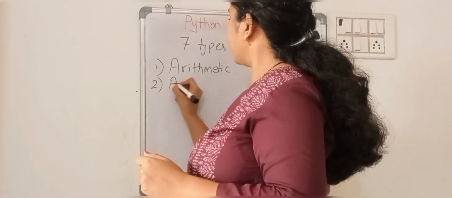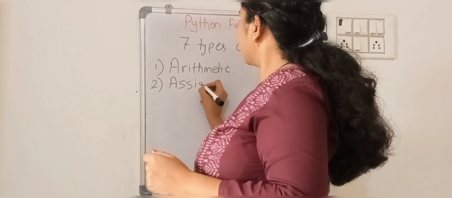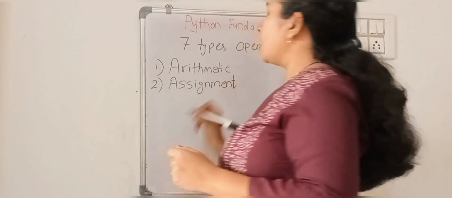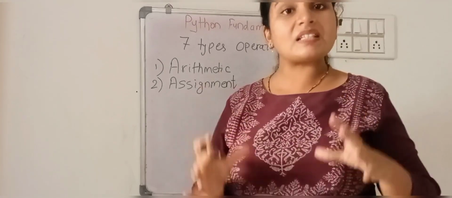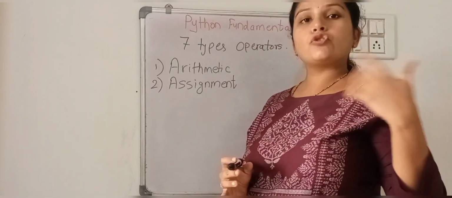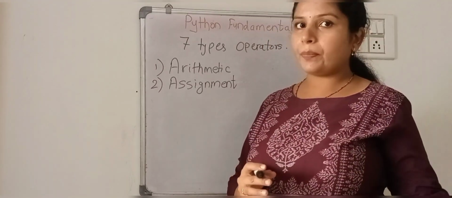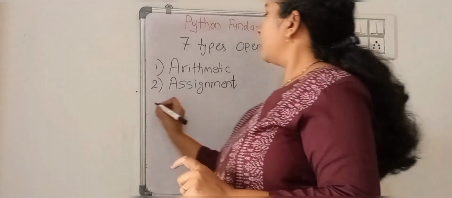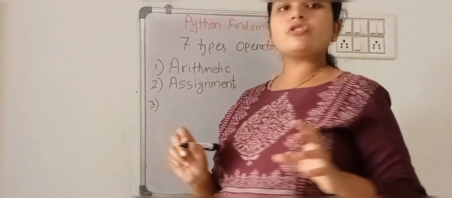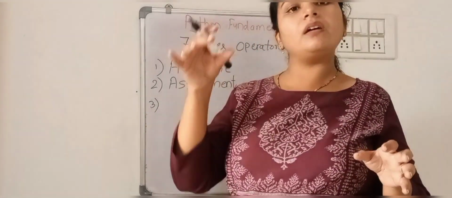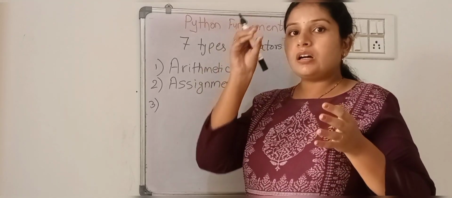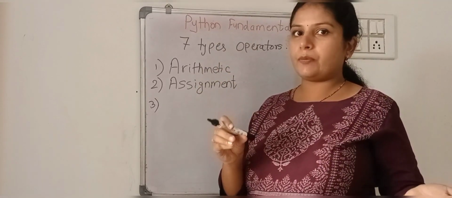Second is the assignment operators. Whenever we are going to assign some value to those variables, to operands, we are using the assignment operators. Also, most of the time we solve the arithmetic operations and then assign the result to the same variable.